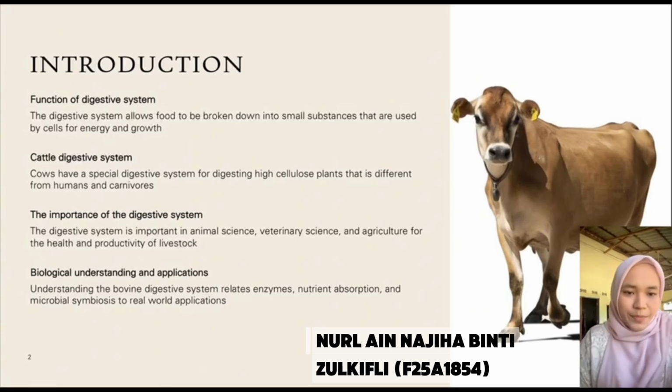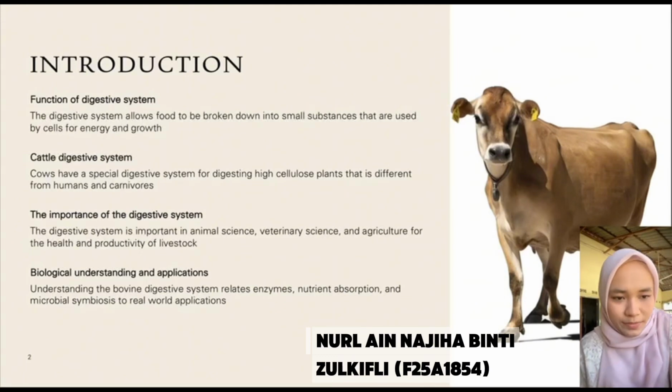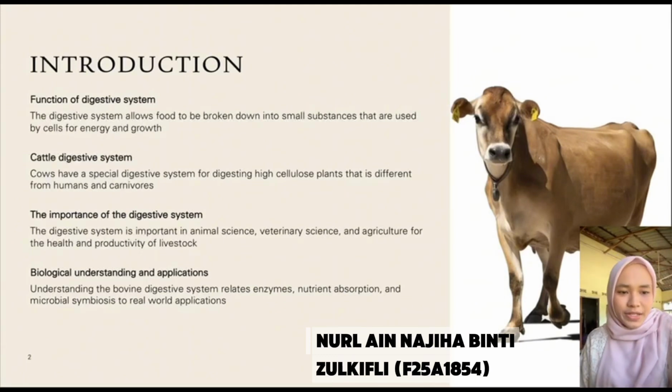Third, the importance of the digestive system. It is very important in animal science, veterinary science, and agriculture for the herd and productivity of livestock.